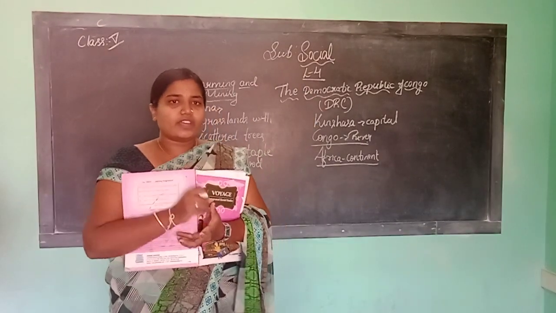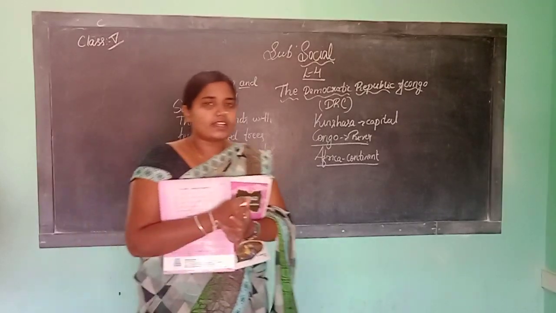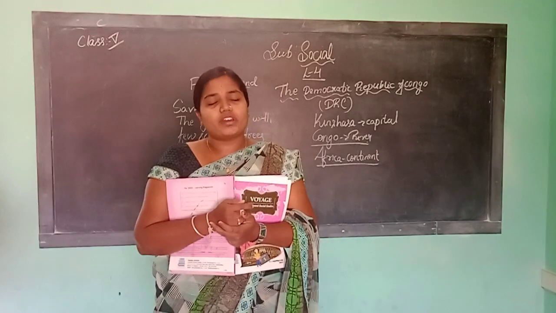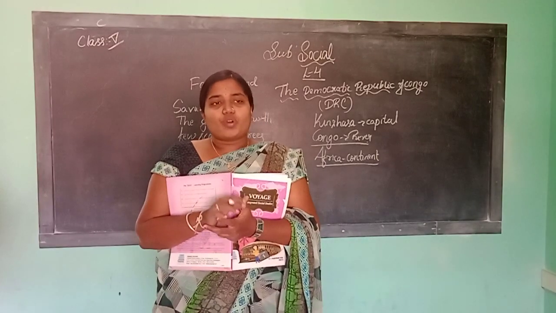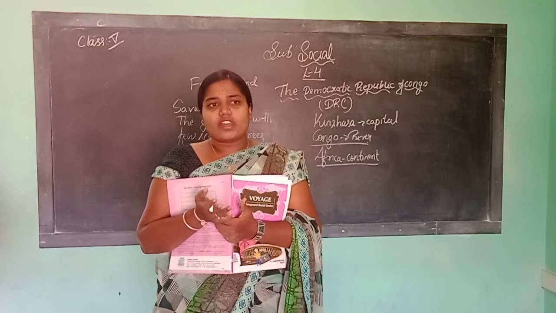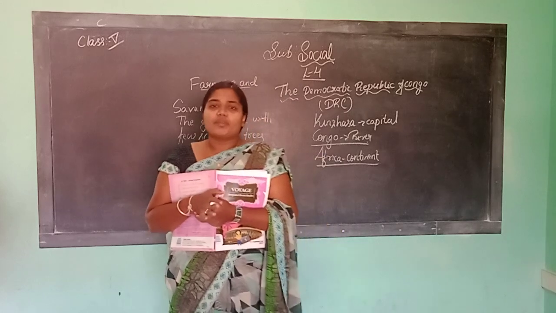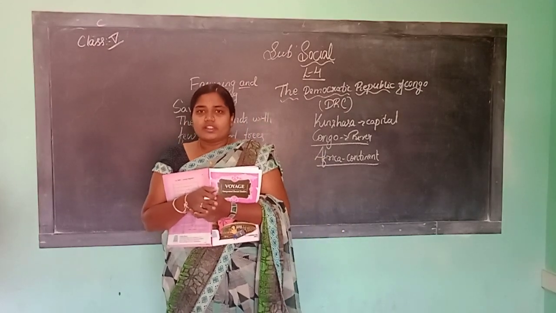Being near the equator, sunlight reached the DRC directly. So in the morning time it is very hot, and in the evening and night time it becomes cooler.